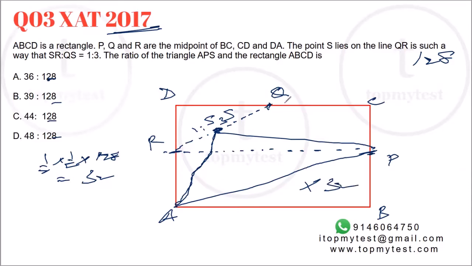Now, if you take QDR, let me draw a line here, right? DCPR is half, which is 64. DQ, let's call it X. DQXR will be half of half, which will be 32. And DQR, because this is a diagonal to a smaller rectangle, will be half of half of half. So half of 32, that will be another 16. Similarly, QCP will be another 16.